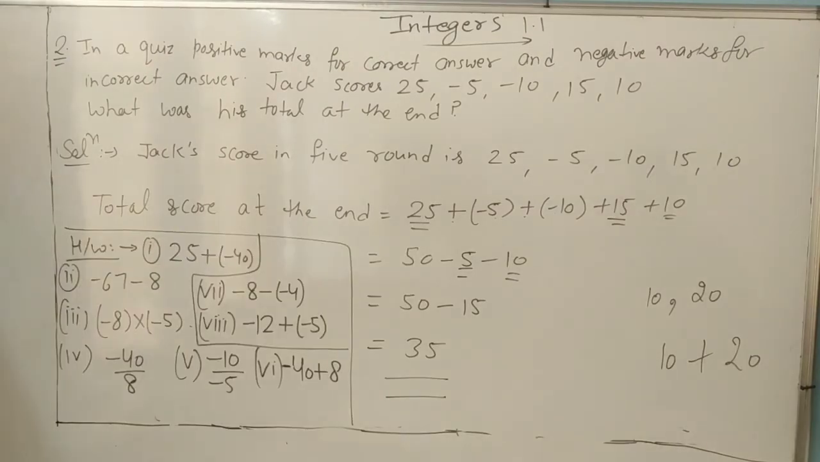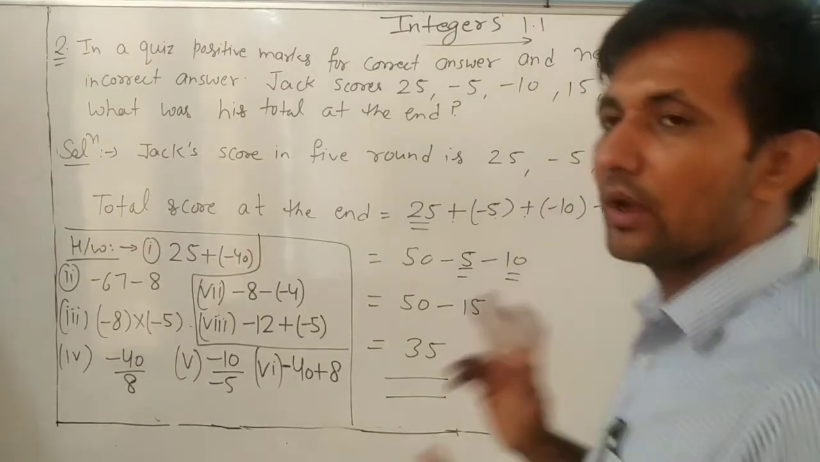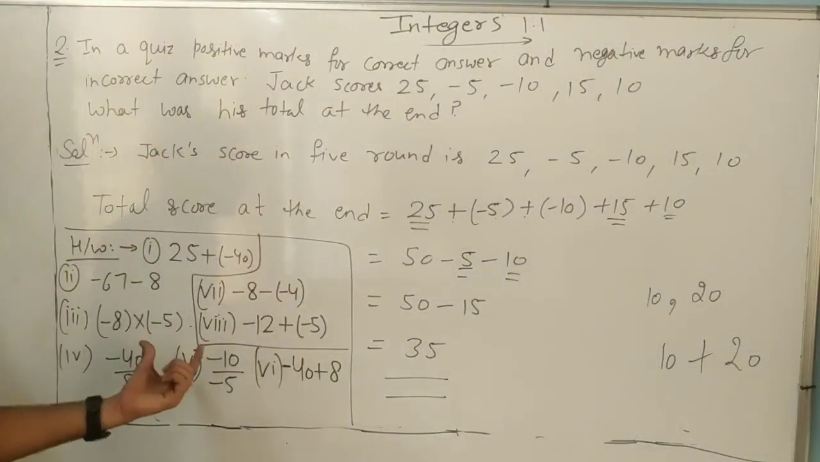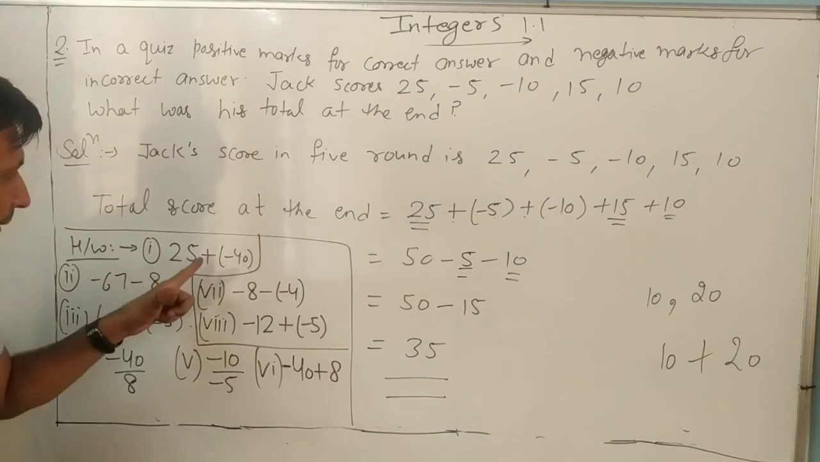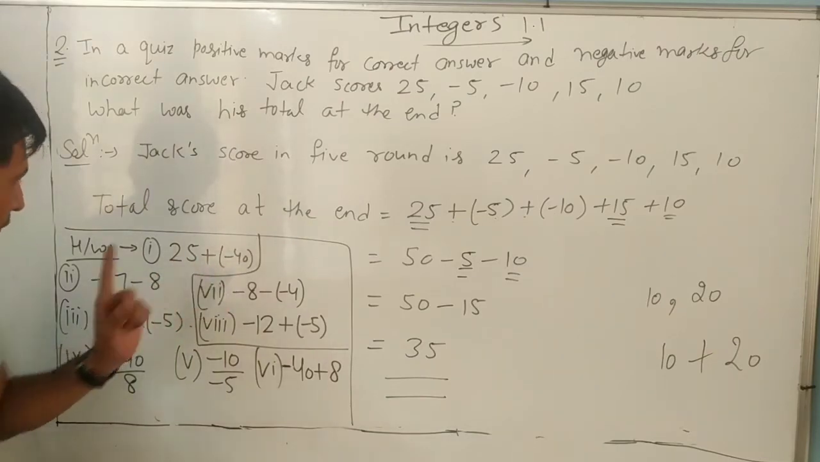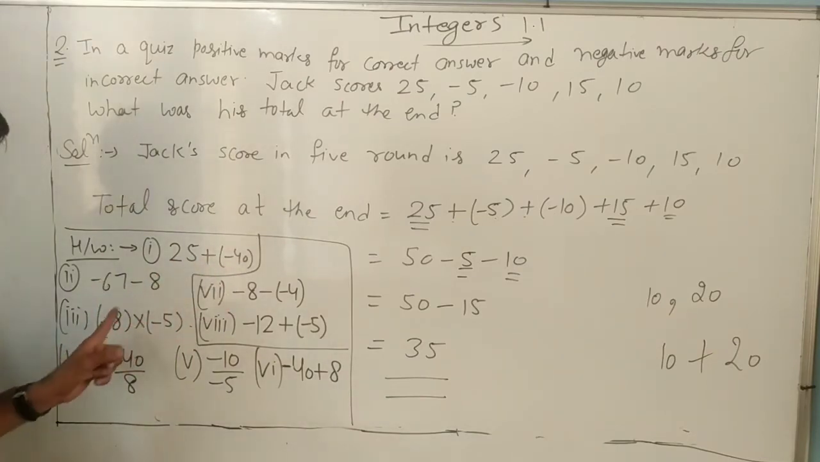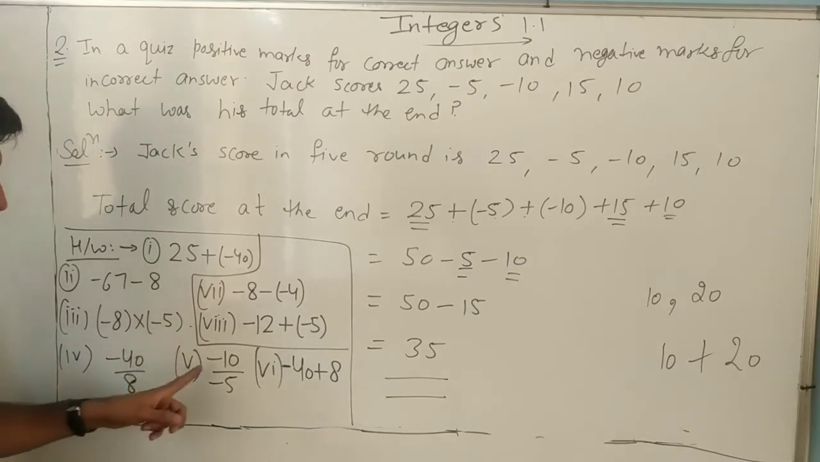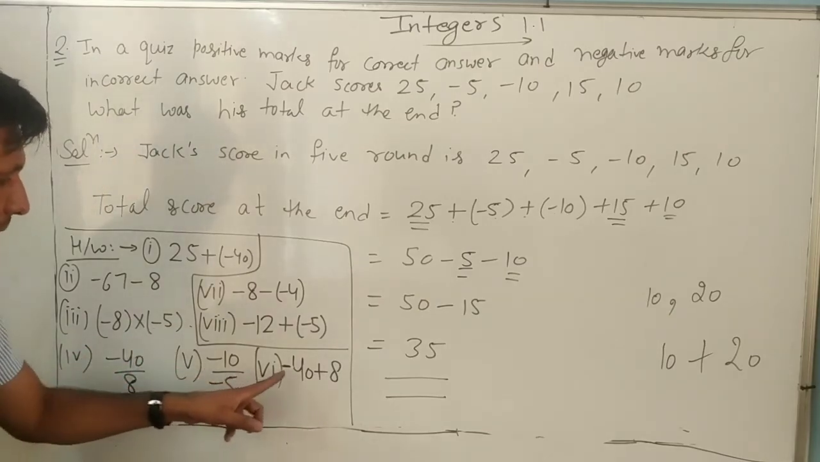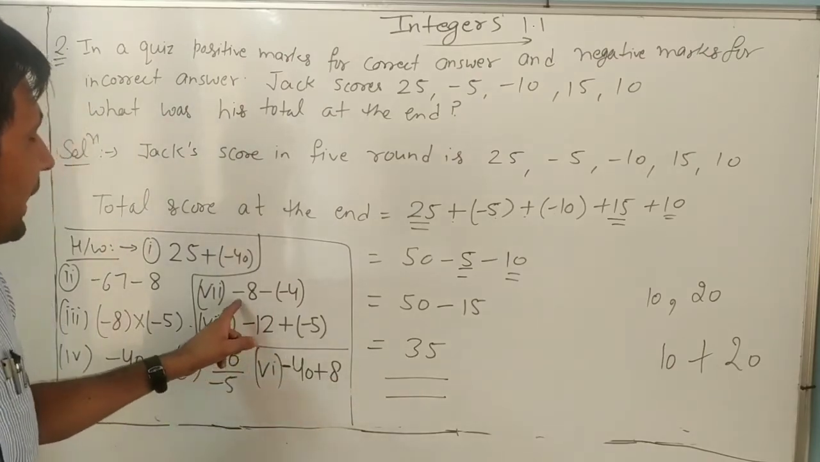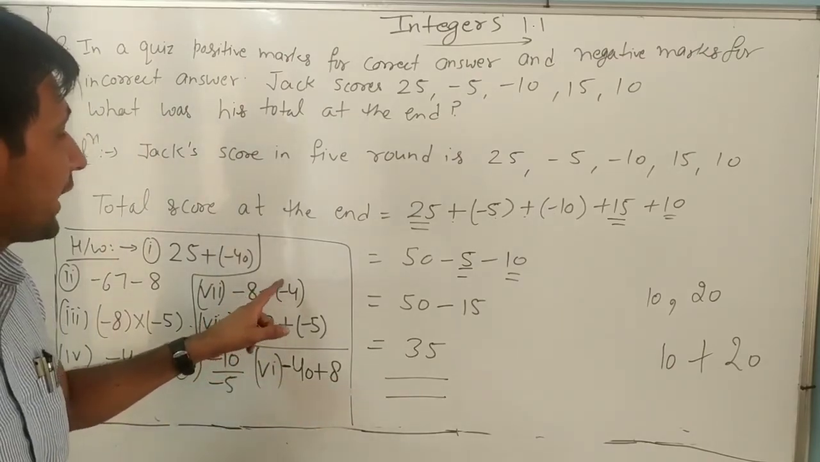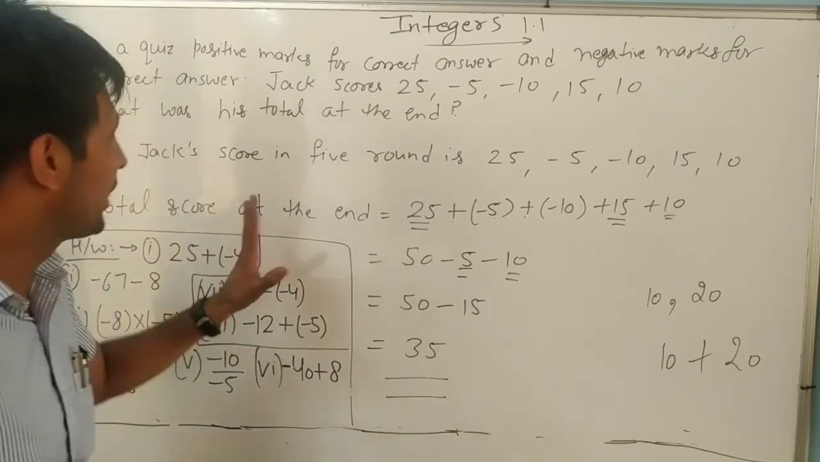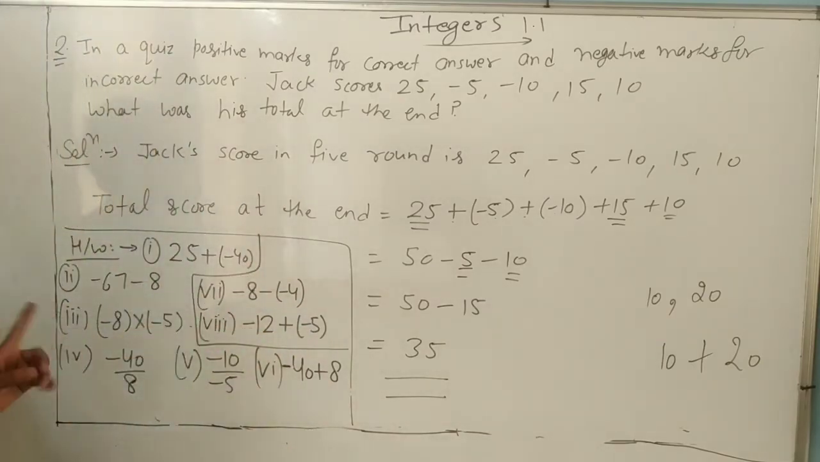So now you have to do question number 1 and 2 in your notebook. And also these are the 8 questions you have to do in your notebook: 25 plus bracket minus 40; minus 67 minus 80; minus 8 into minus 5; minus 40 divided by 8; minus 10 divided by minus 5; minus 40 plus 8; minus 8 minus minus 4; minus 12 into minus 5. So you have to solve all these 8 questions also and send me.